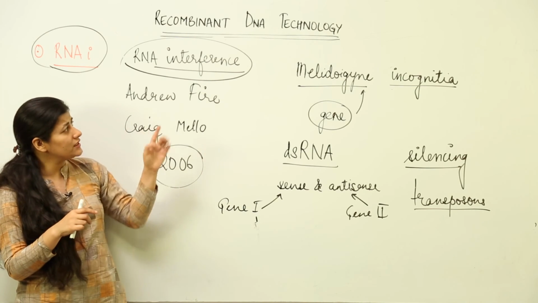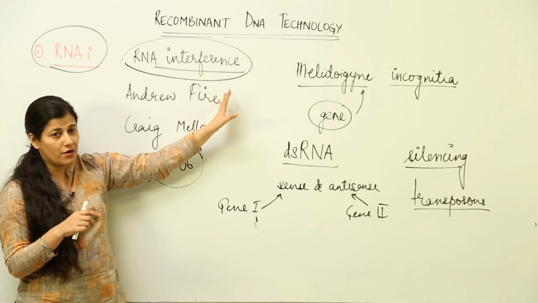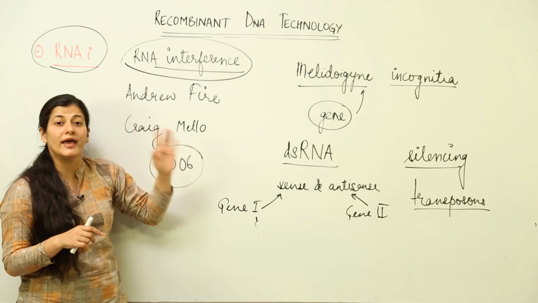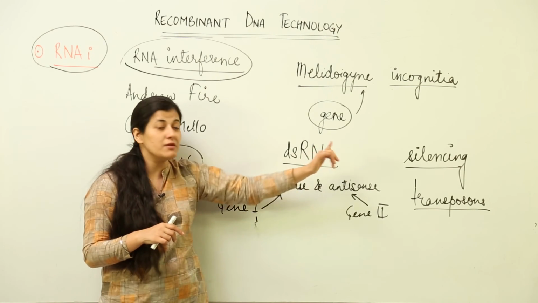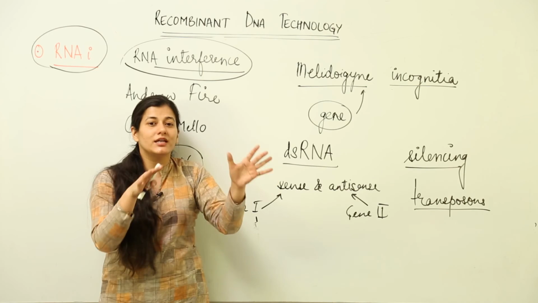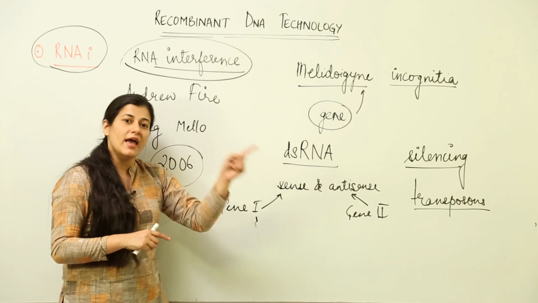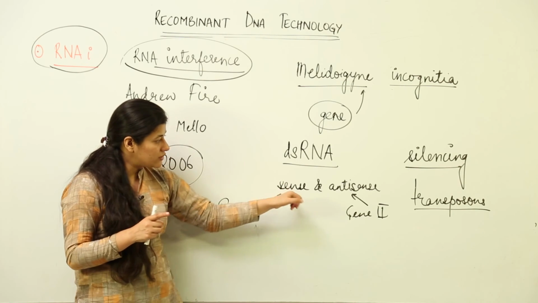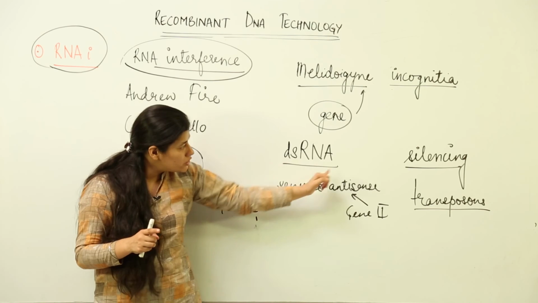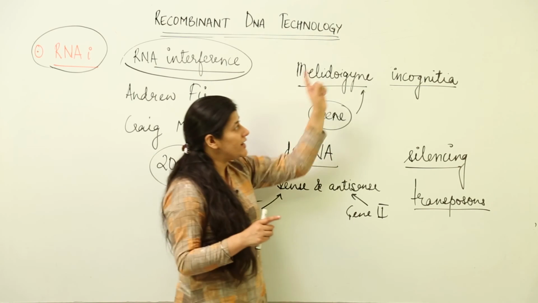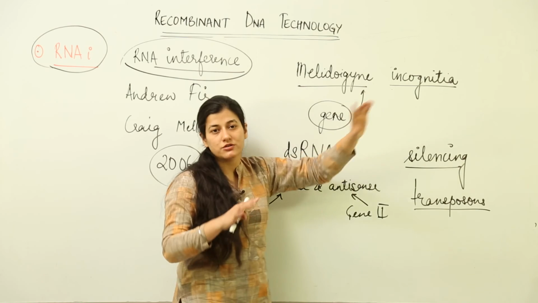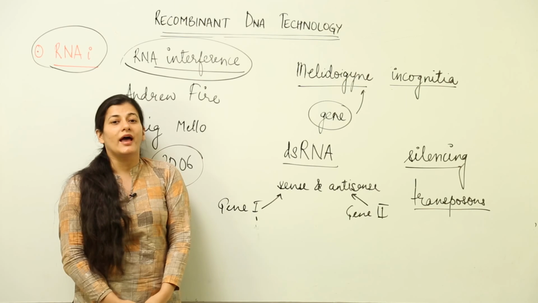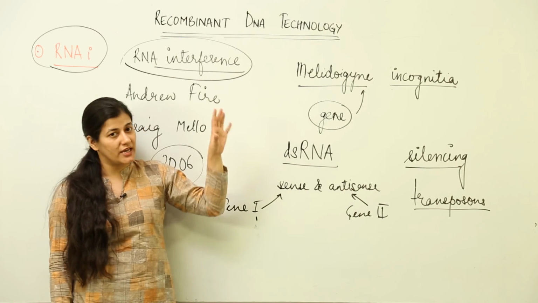And you see, thus we use RNA interference for our own usage, where the tobacco plants are no more going to get infected by this particular nematode. Why? Because they have double-stranded RNA being produced inside them. Who produces it? It is the plasmid that was introduced by agrobacterium. Now, that plasmid has a recombinant DNA which has genes for production of both sense and antisense strands to produce double-stranded RNA that is going to silence the gene of this particular nematode. So this is what RNA interference is all about that you have to keep in your mind, and the example of this particular nematode would help you in understanding.